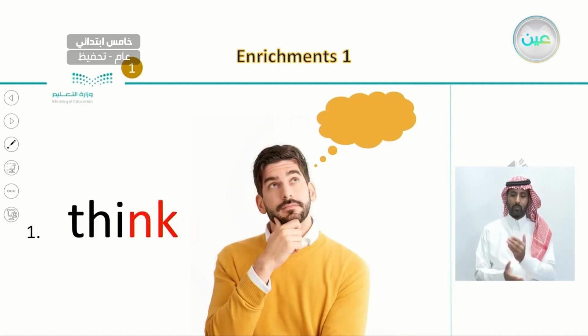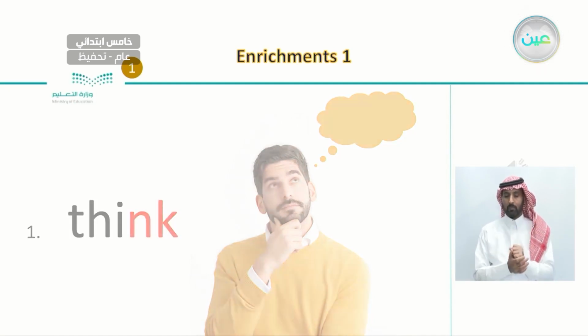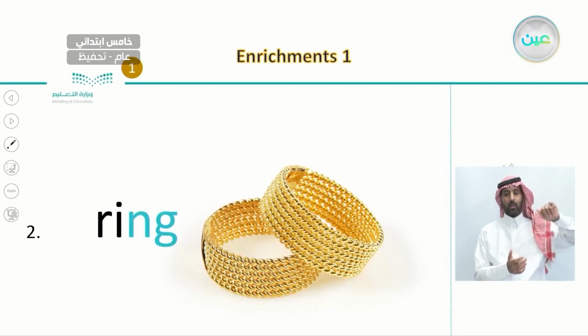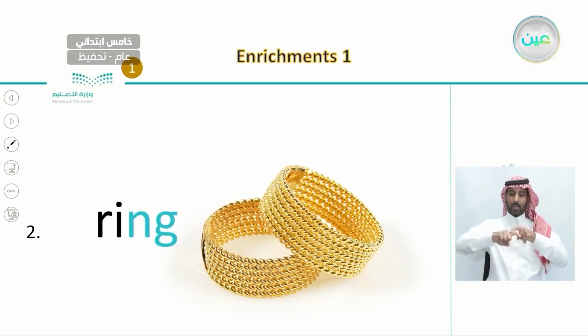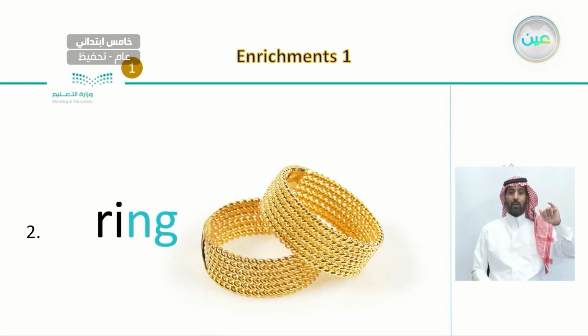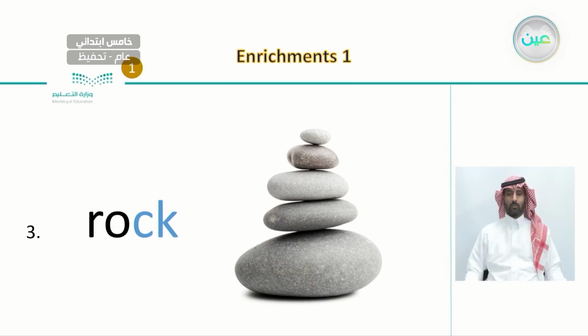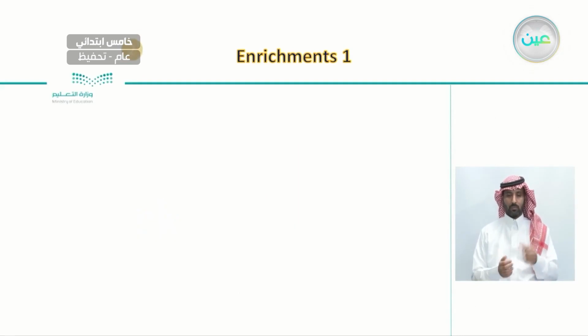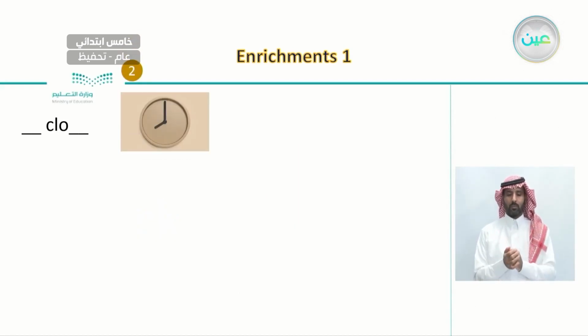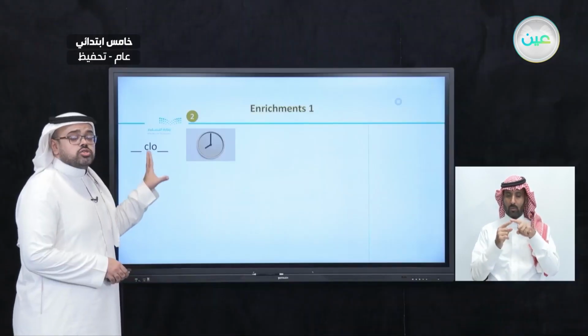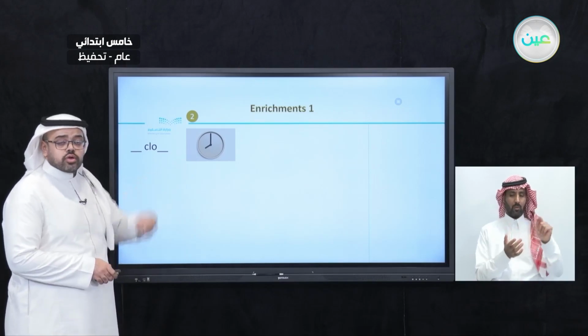And after this, we had different words and phrases. Words like think, and also the second word, which is ring, and the third one, which is rock. And now we move to another exercise, which is to have a look at these letters and try to write the missing letters if you have a look at the picture.